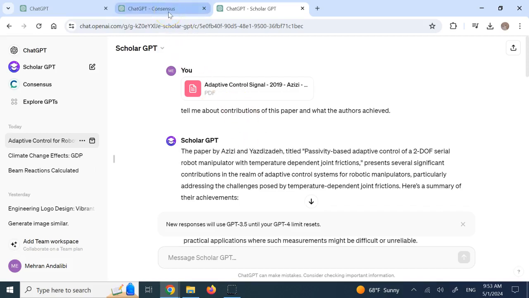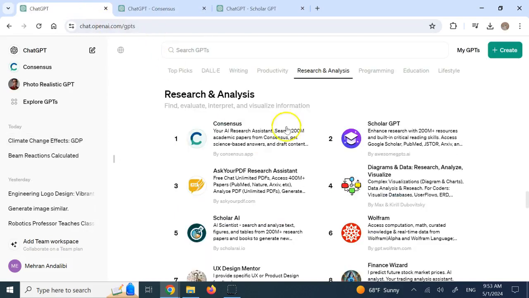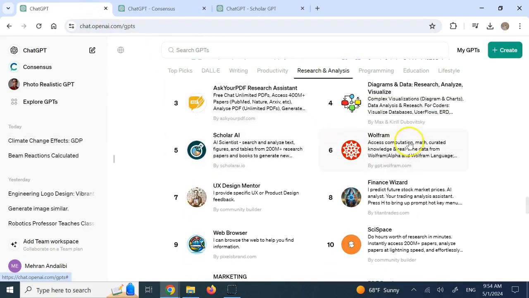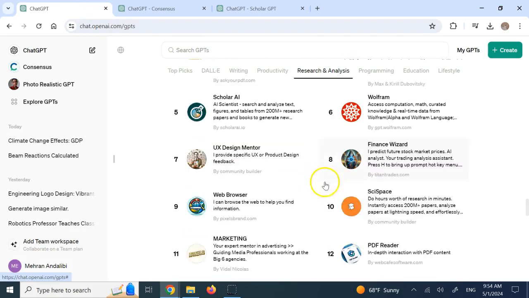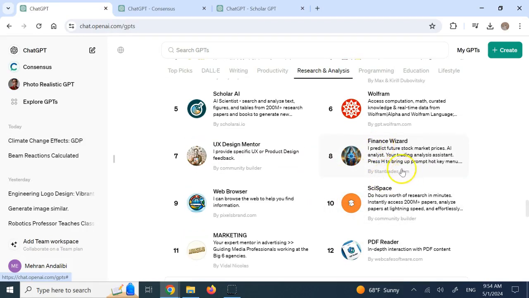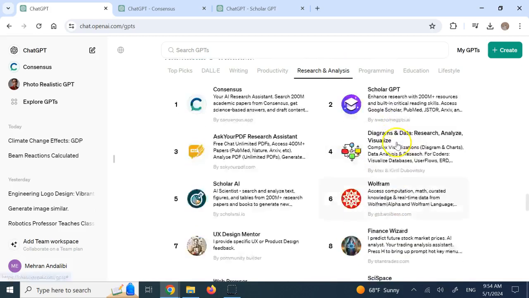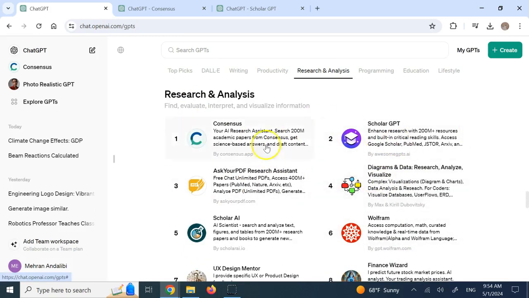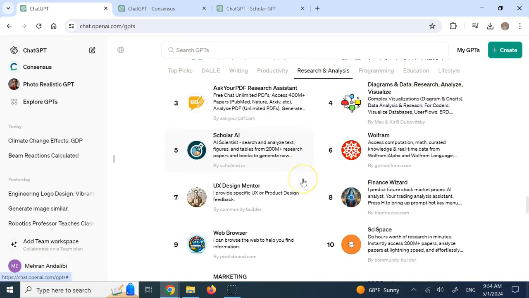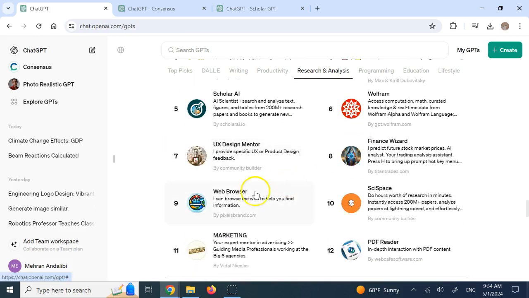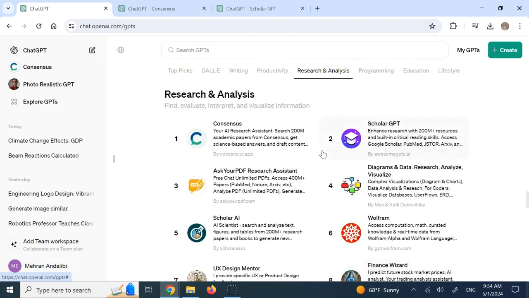But these other sections of the paper now, you can get some help, and I know some of you probably did. And you can do math with Wolfram and other things. I'll probably do some more videos on them, but you see there are several things, and these are made by different people, different groups. So now ChatGPT actually collected all of them and allows you to basically access all of them in one place. There is web browser, there is marketing, there is finance, and so on and so forth. So I just wanted to show you some power for research and analysis.